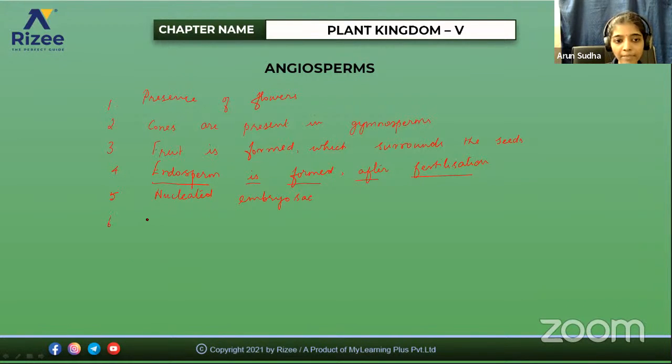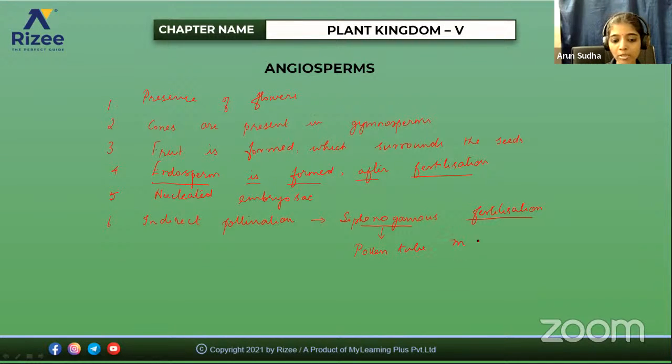Then another main difference is indirect pollination in the case of angiosperms. So that is by siphonogamy. So what do you mean by siphonogamous fertilization? Yesterday we saw that in the case of gymnosperms, there are two types of fertilization. One is zooidogamous and another one is siphonogamous. In lower gymnosperms, zooidogamous fertilization will occur, and in higher gymnosperms, siphonogamous. Siphonogamous means there will be a formation of pollen tube.